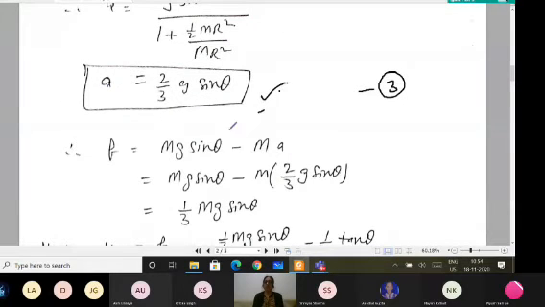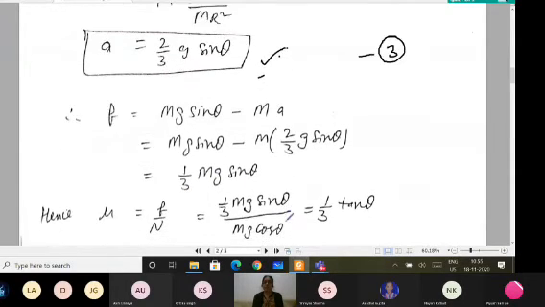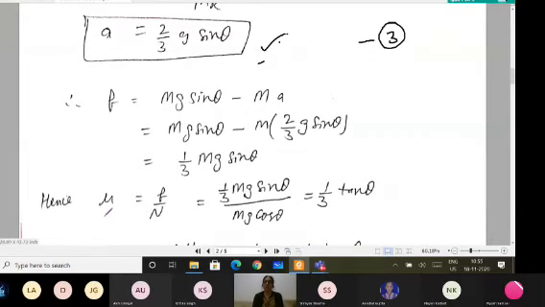Because you know the value of a, the frictional force is mg sine theta minus ma. If I put the value of a here, 2 by 3 g sine theta, I get the frictional force in this particular case, which comes out to be 1 by 3 mg sine theta. And we can also find the coefficient of friction, which is given by the frictional force divided by the normal reaction. Normal reaction is mg cos theta, so that comes out to be 1 by 3 tan theta.